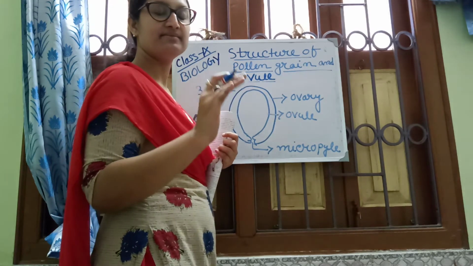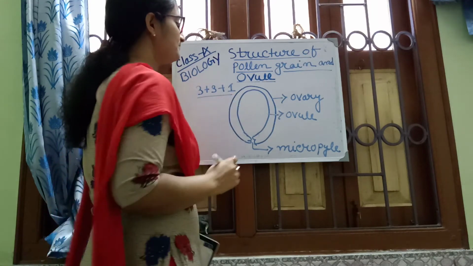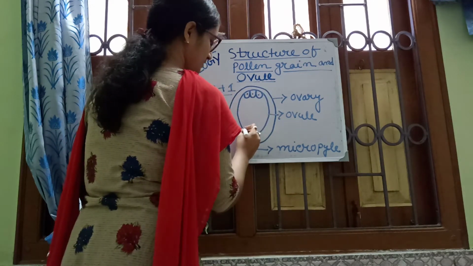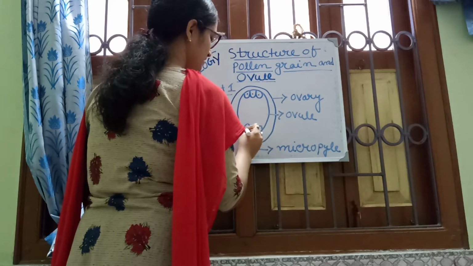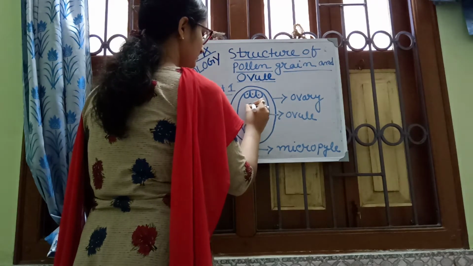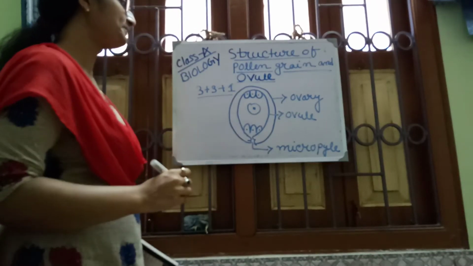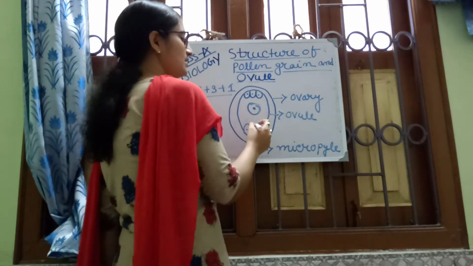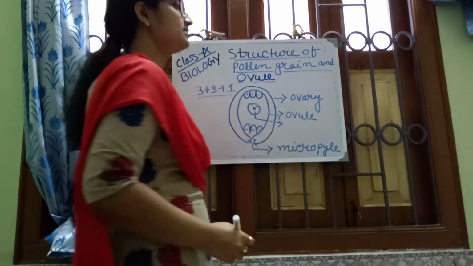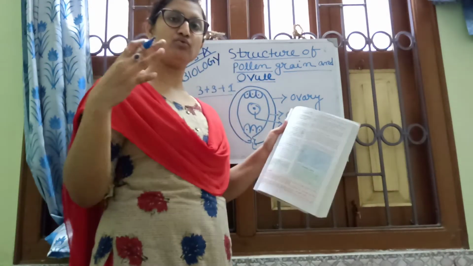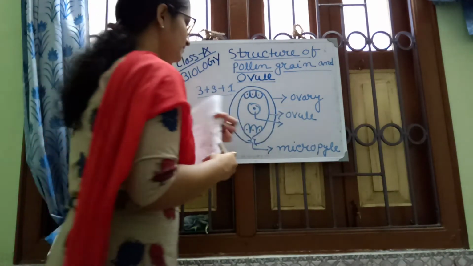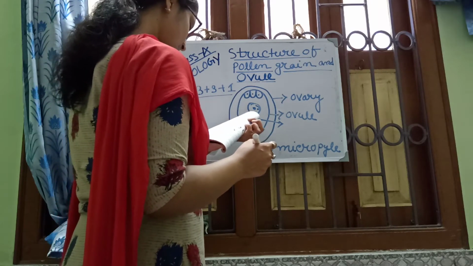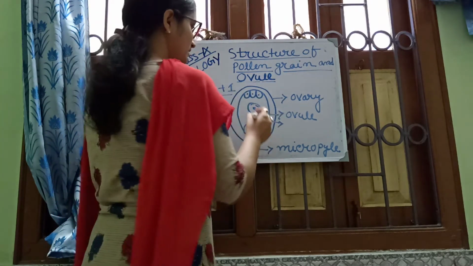Mind it, 7 nuclei. Three nuclei form a group, up three nuclei and down three nuclei, and in between one. Here two nuclei fuse and form one. This is called the central cell.